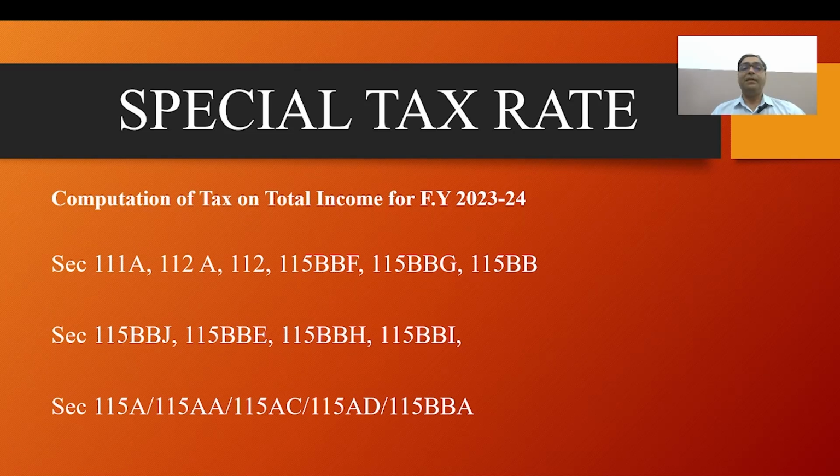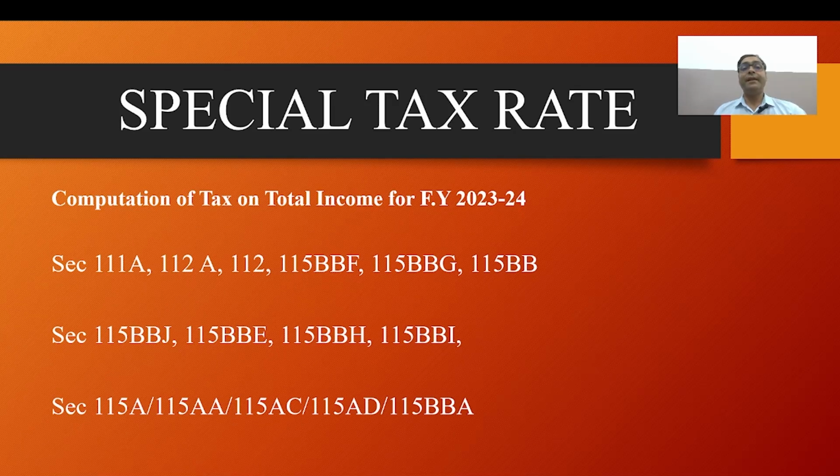Now we will discuss section 112. It is also related to capital gain, the long-term capital gain on other assets, and the tax rate is 20%. Now section 115BBA, royalty income from patents and registered developments in India, is taxed at 10%. And section 115BBG, income from transfer of carbon credits.